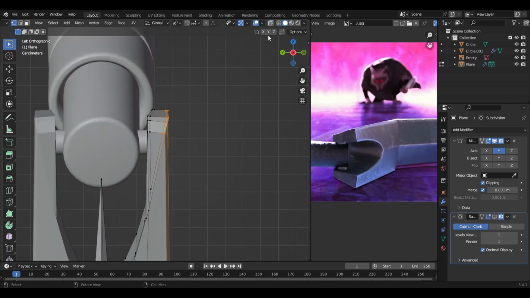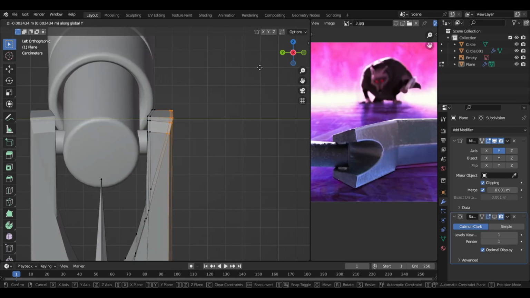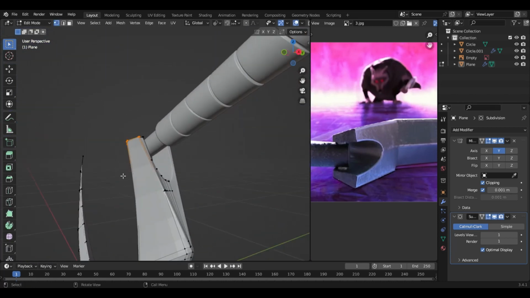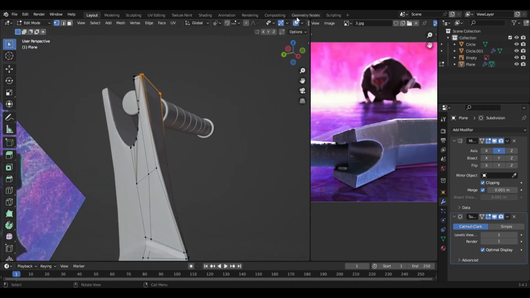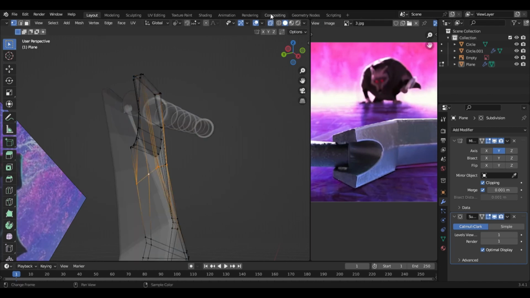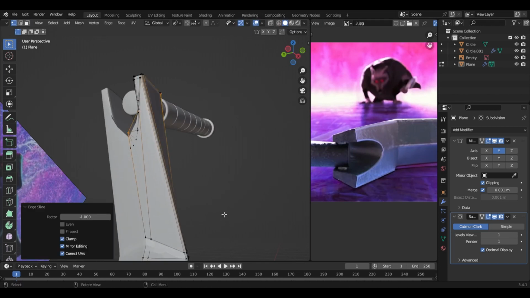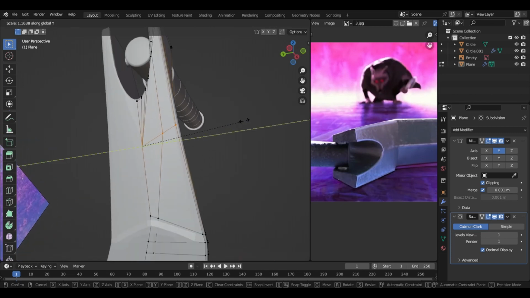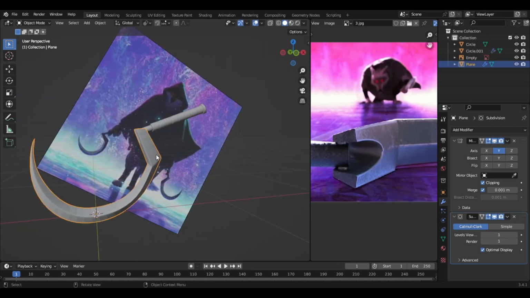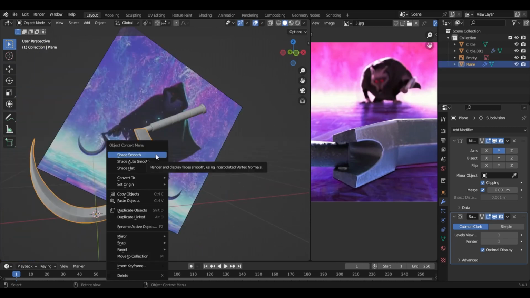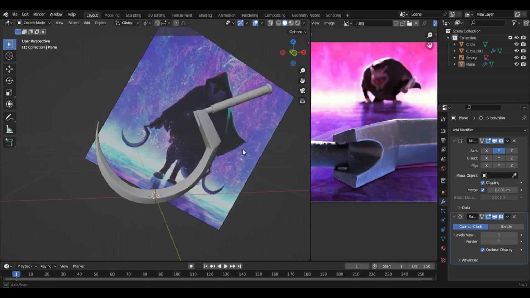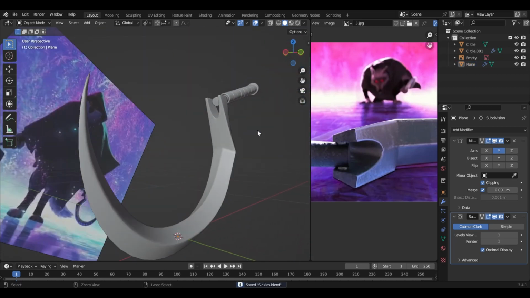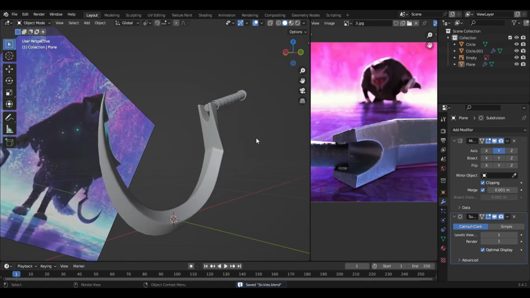But you can also still fix it by yourself. Select these ones. G G. No. Let's activate this one and press S Y. And now we can right click and shade smooth. And we are going to unwrap and texture this in Procreate in the next episode.